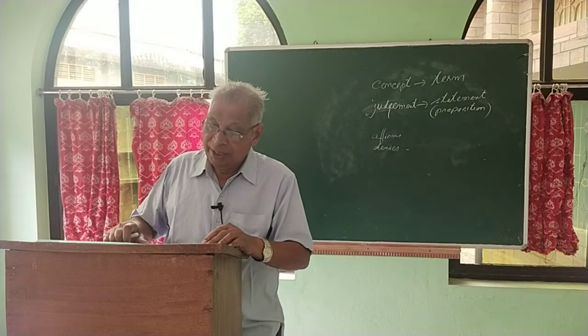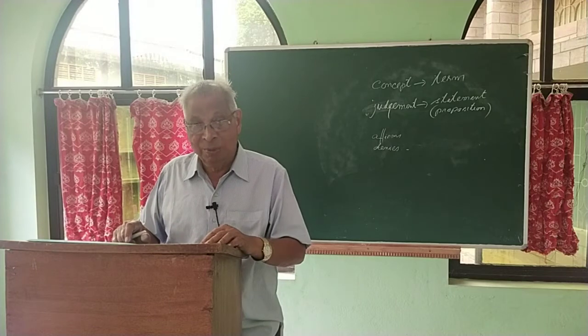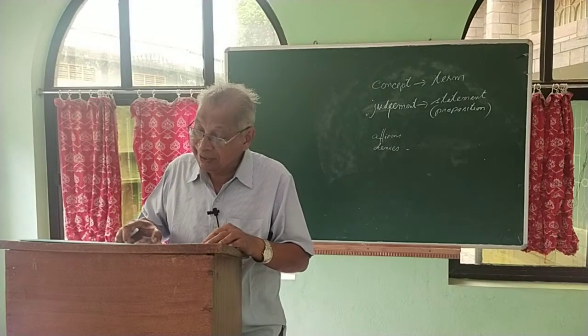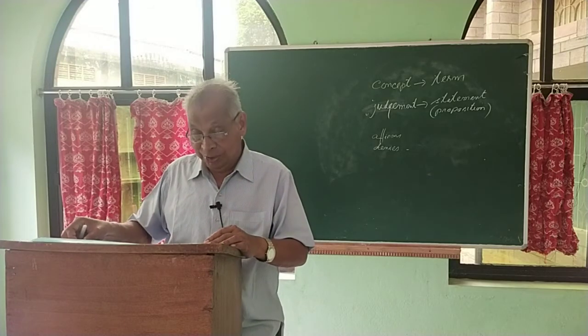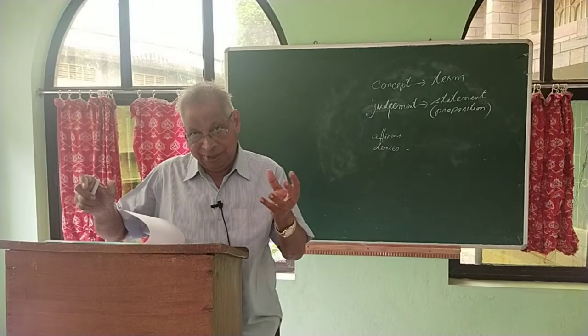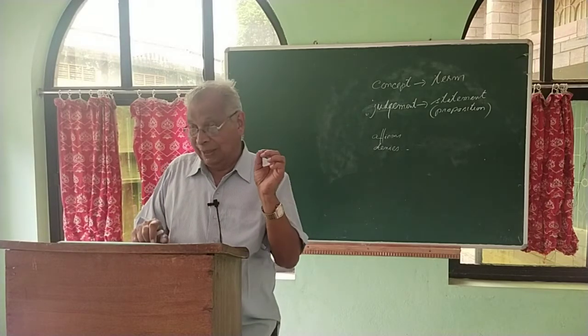The fourth one is hypothetical proposition. That means it's a compound proposition. That means it consists of more than one simple proposition, consisting of an antecedent and a consequent. So two simple propositions are there, and out of that, one is an antecedent.